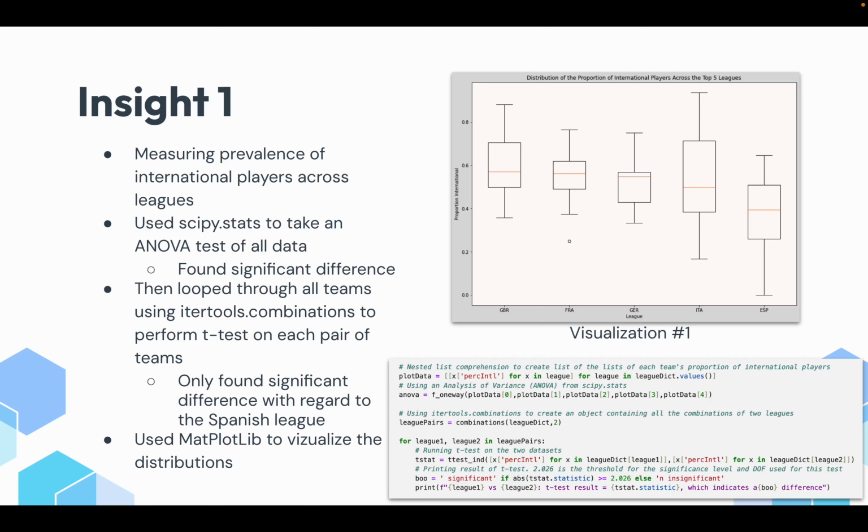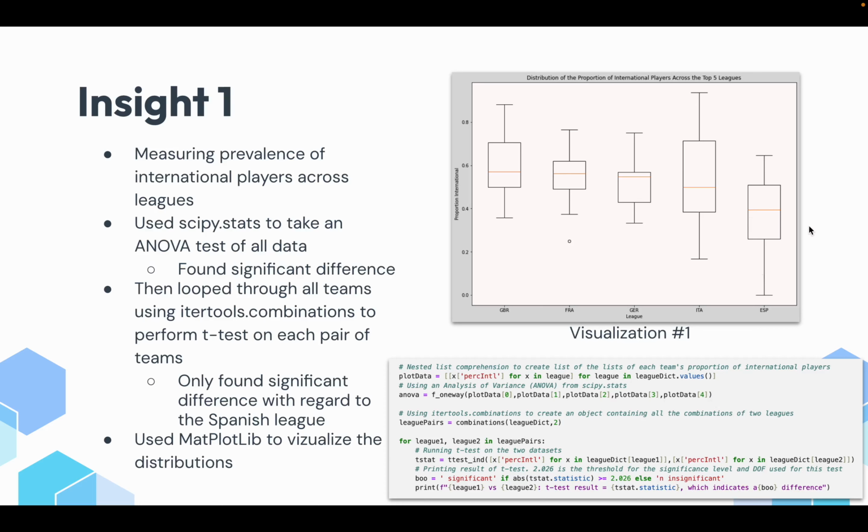So my first insight was measuring prevalence of international players across leagues. I used scipy.stats to take an ANOVA test of all the data, which looks at the means of all five leagues, and this did find a significant difference in the average number of international players on each team. I then looped through all of the teams to find which leagues individually were different. I used itertools to do this, and then I performed a t-test on each pair of teams, which found that the only real significant difference was the Spanish league.